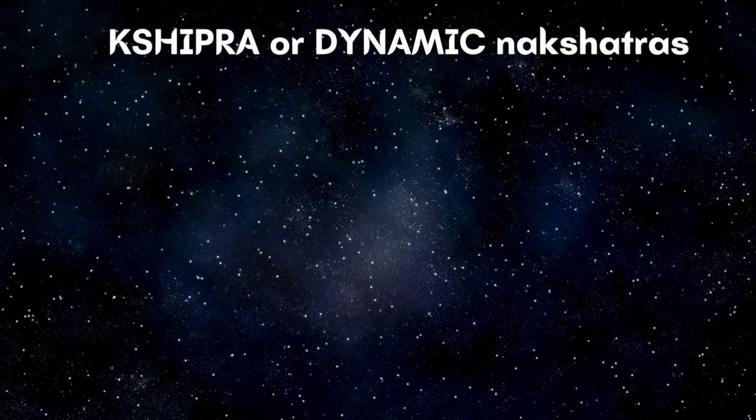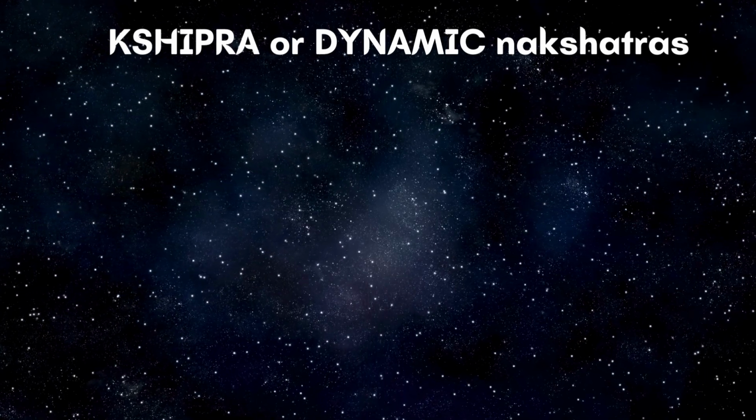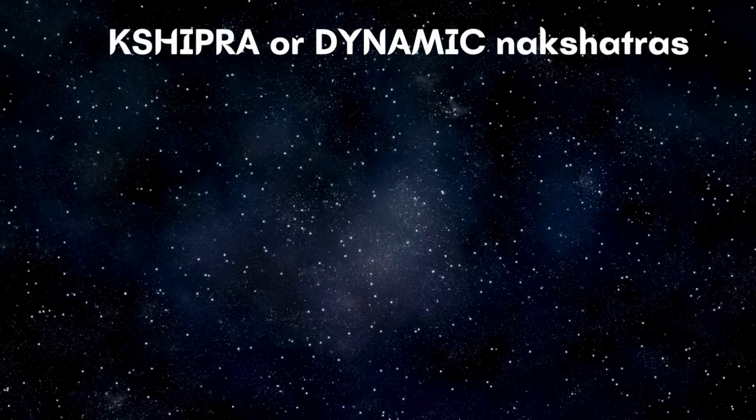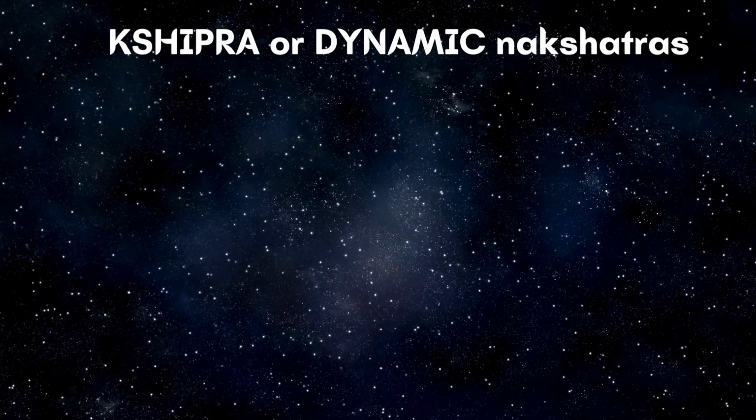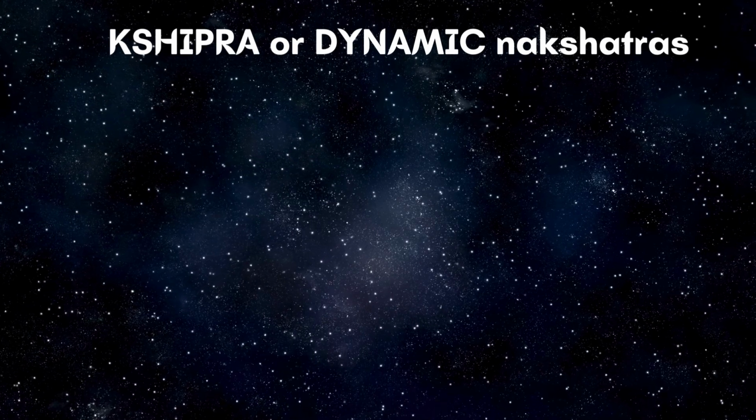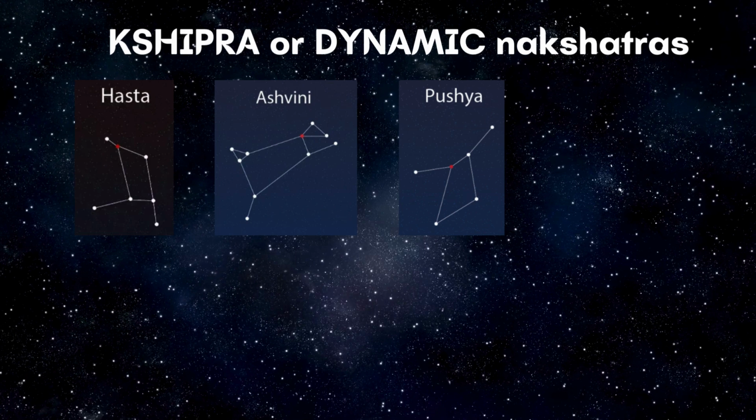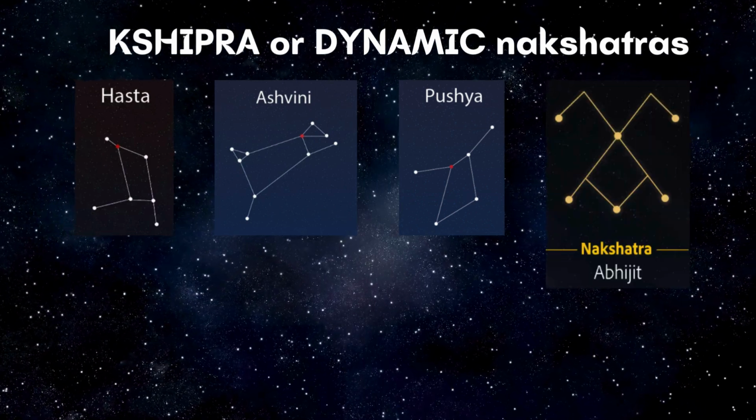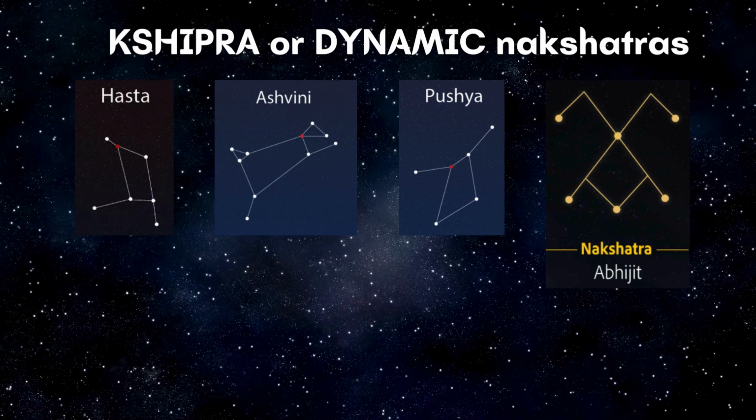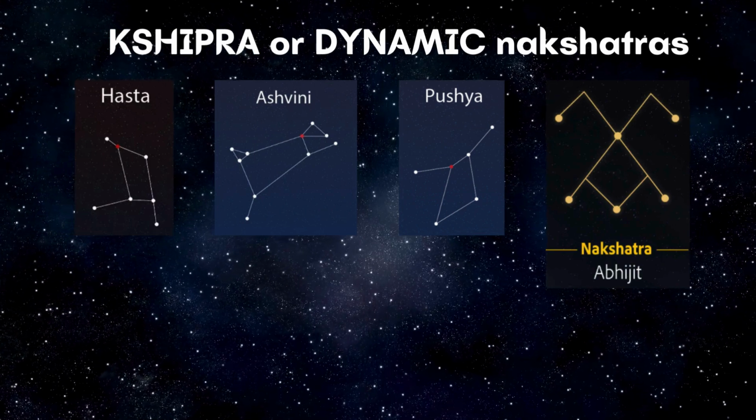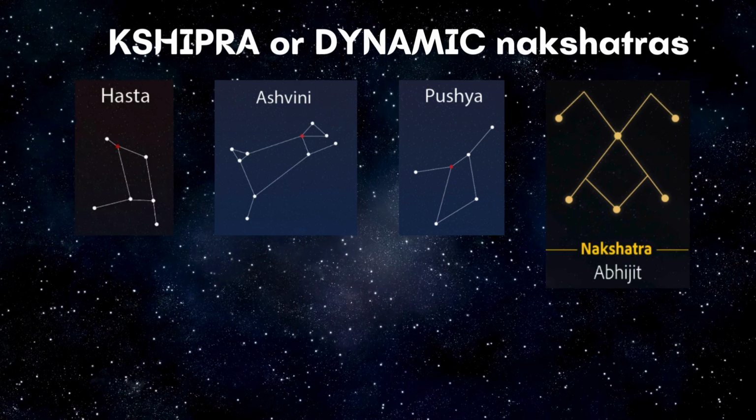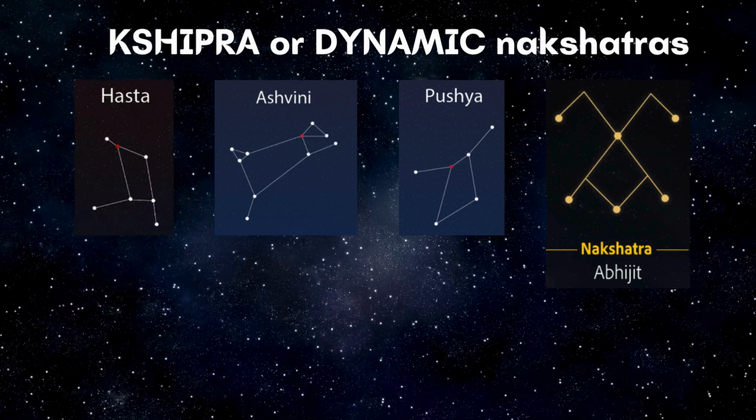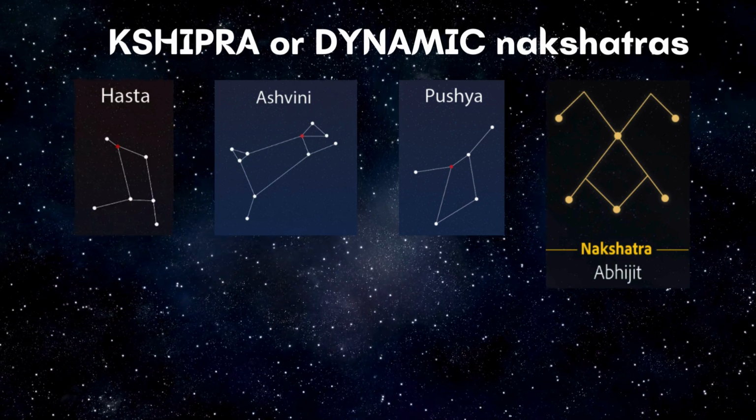Any kind of activities which have to be performed quickly or in urgency, which have to be completed in a very quick manner, can be performed in these nakshatras. Shipra or dynamic nakshatras have four nakshatras, that is Hasta, Ashwini, Pushya and Abhijit nakshatra. Here Abhijit nakshatra is nothing but the last span of Uttarashada nakshatra, the fourth quarter, and a small starting portion of the Shravana nakshatra. That only we consider as Abhijit nakshatra.